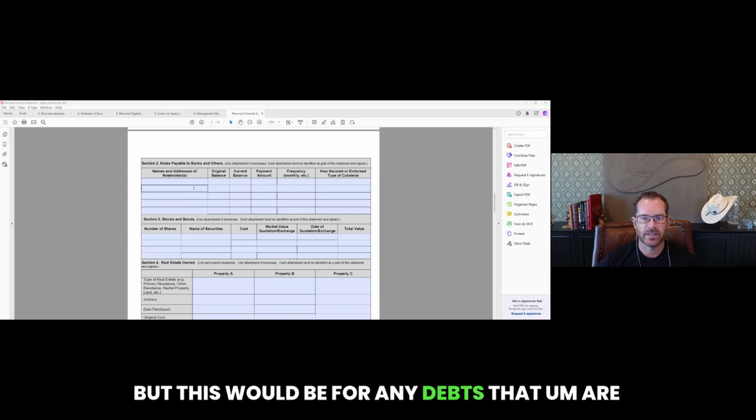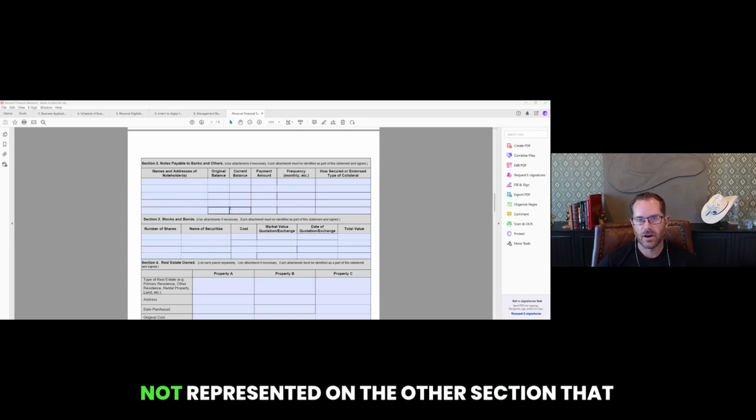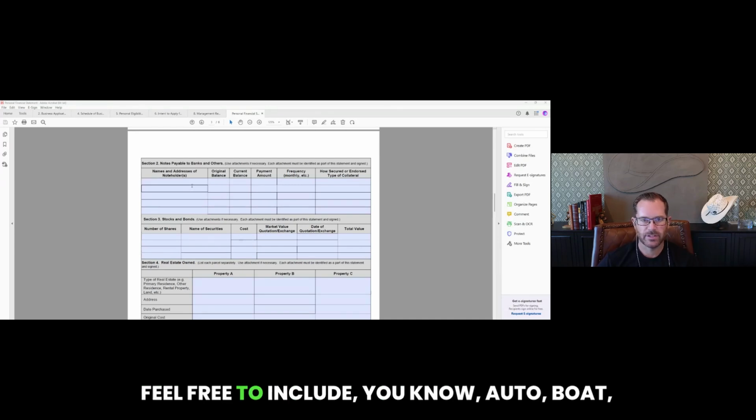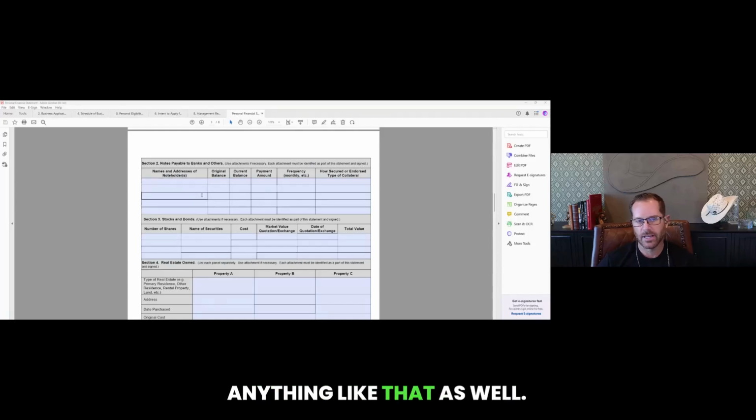But this would be for any debts that are not represented on the other section that need to be explained. Feel free to include auto, boat, anything like that as well. If you have solar or anything, you'd include that here.